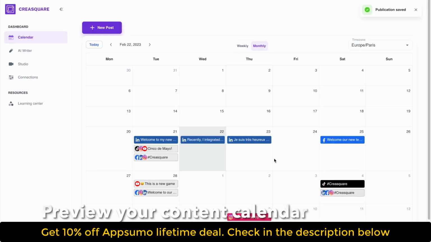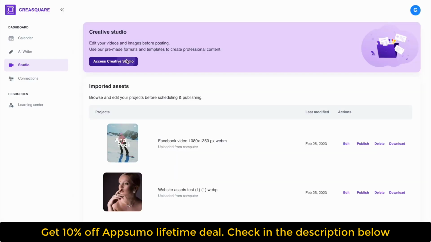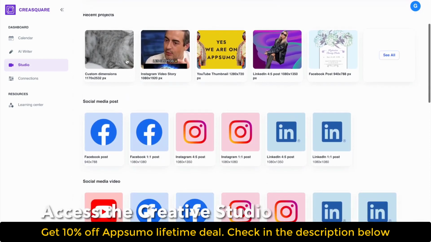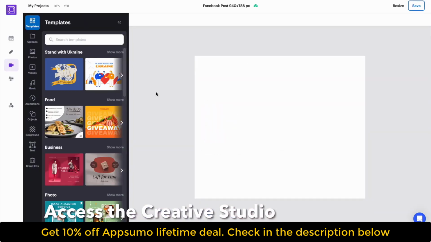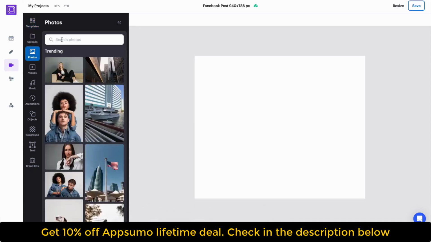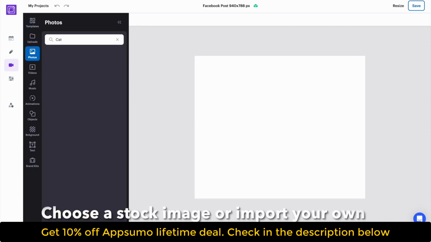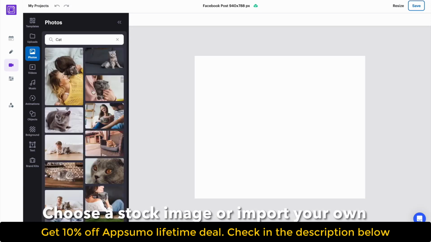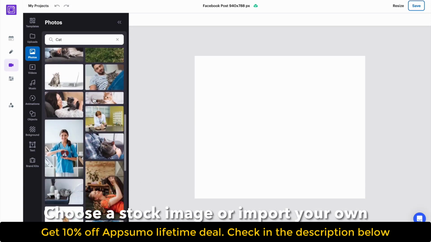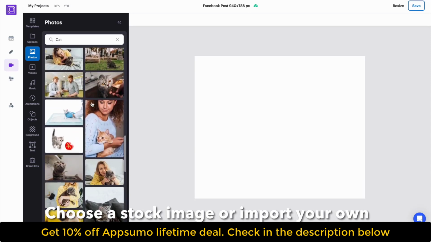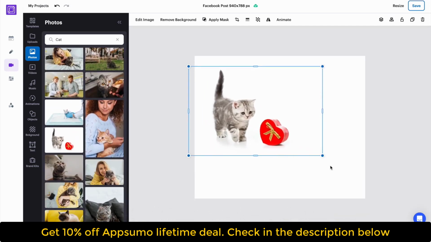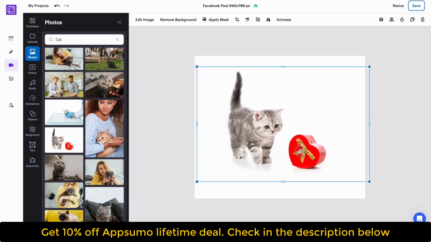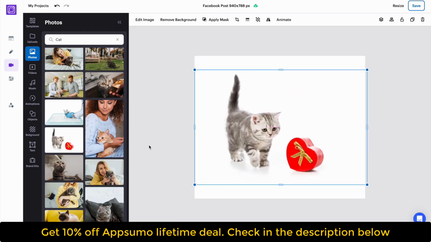The fastest way to make social media content, all in one platform to create content, generate captions with AI, and schedule your posts on social media. Set up your digital marketing for success. Creasquare is an AI-powered platform that makes it easy to create graphic designs, videos, and copywriting content. Schedule your content on all your social media platforms, all in one place. Social media integrations. Creative Studio. Create and manage your assets directly in Creasquare.